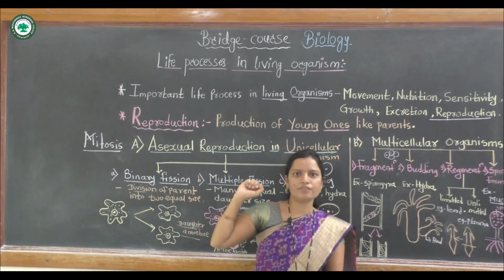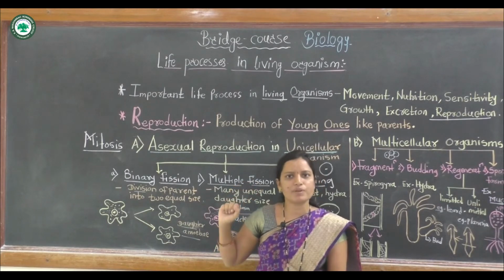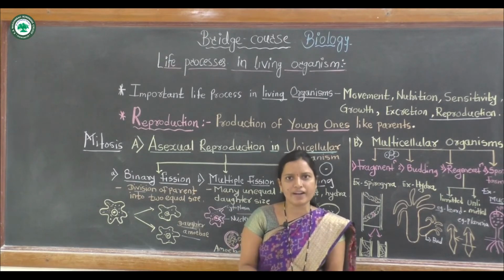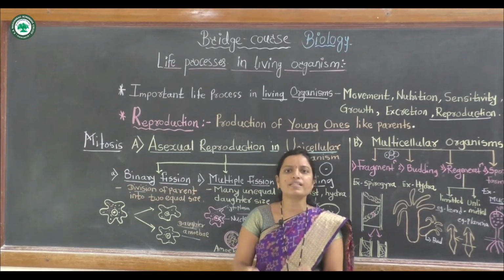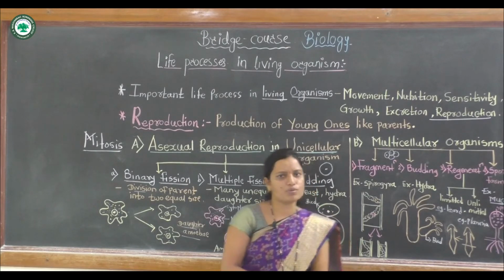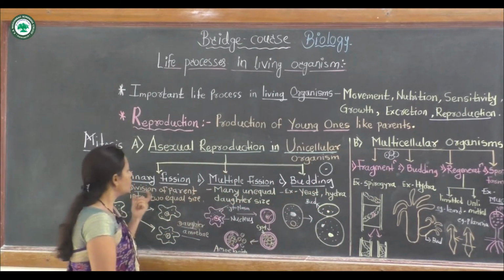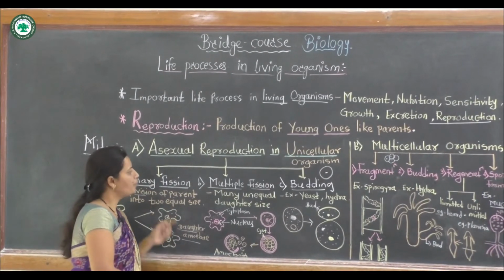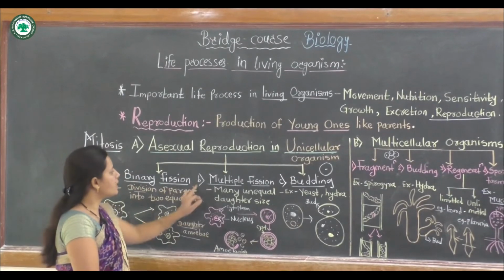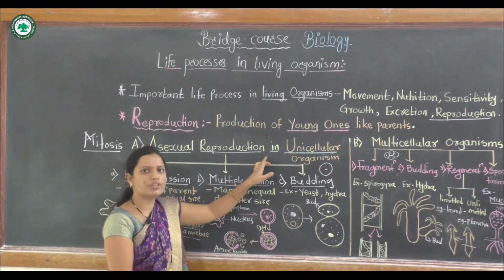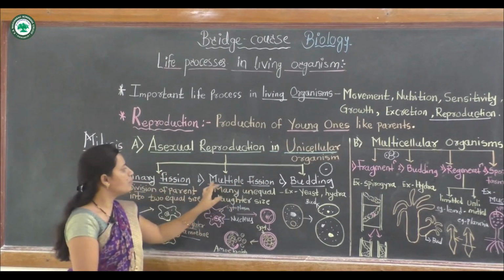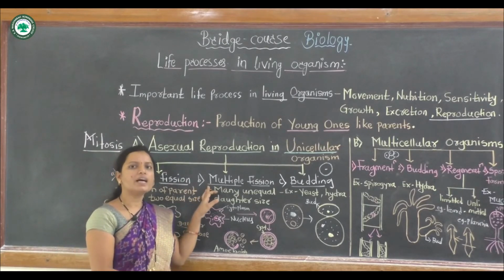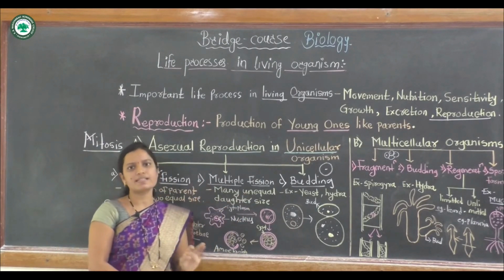Okay, binary fission, best example amoeba. This amoeba parental cell divides, meaning cytoplasm and nucleus divide and form two daughter cells, which means two organisms are produced, offspring are produced. The division of parents into two daughter cells is formed in binary fission. The next type of asexual reproduction in unicellular organisms is multiple fission. Multi means many daughter cells are formed.